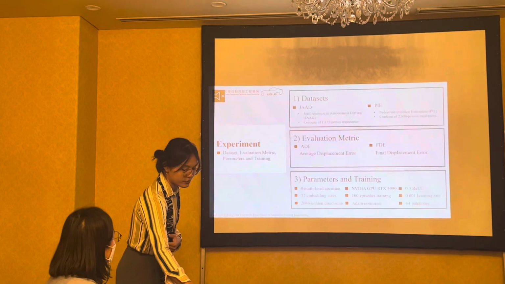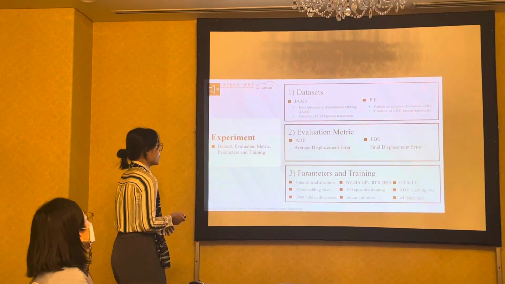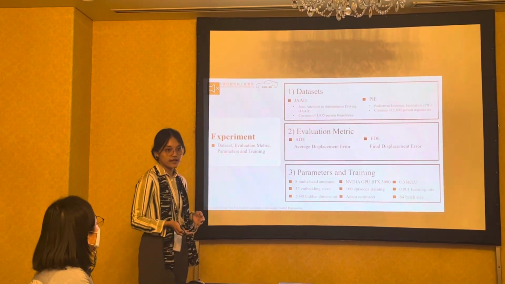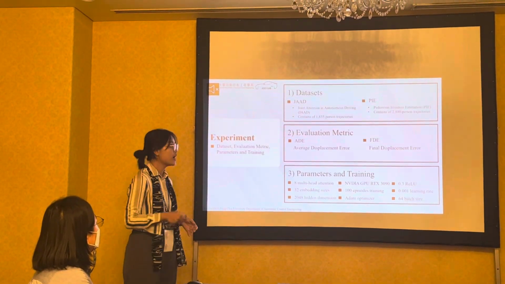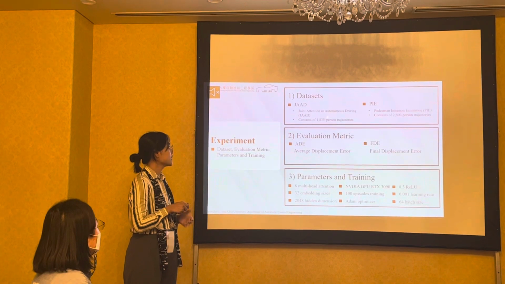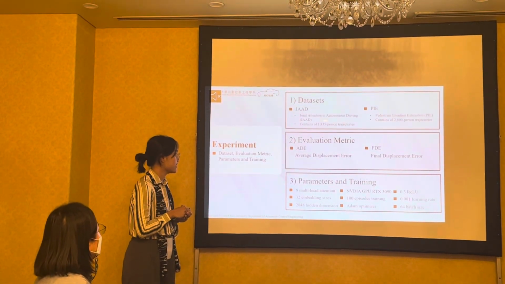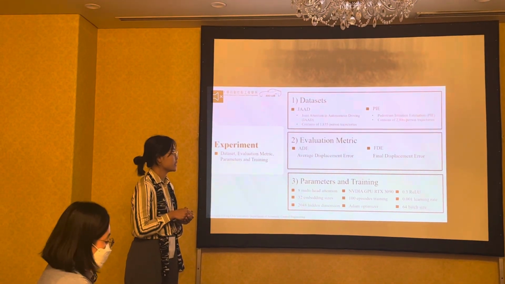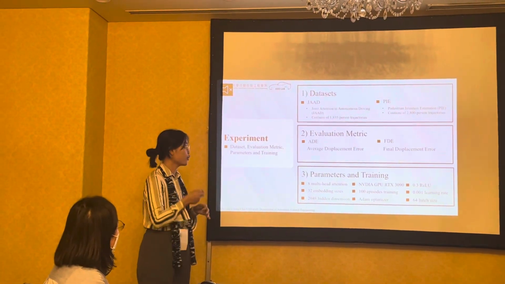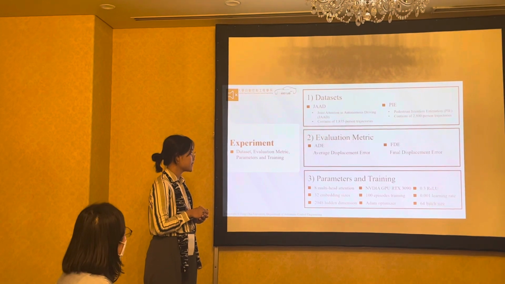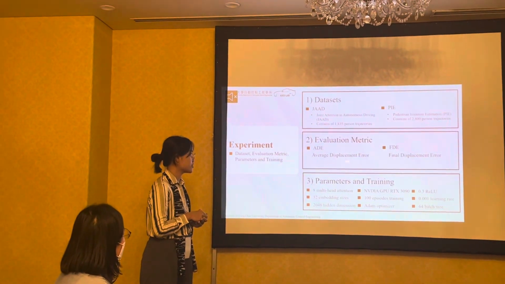So now I would like to explain the experimental results. For the experiments themselves, the same as the related benchmark, I use JAD, which is Joint Attention in Autonomous Driving, and also PIE, Pedestrian Intention Estimation, which is proposed by the PI models. And then the evaluation metric itself, I'm using the ADE, average displacement error.